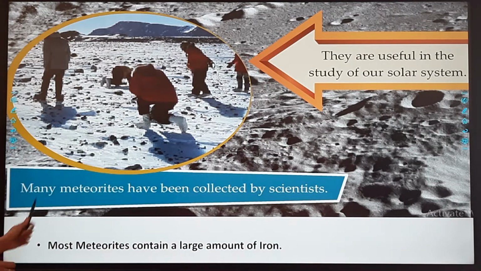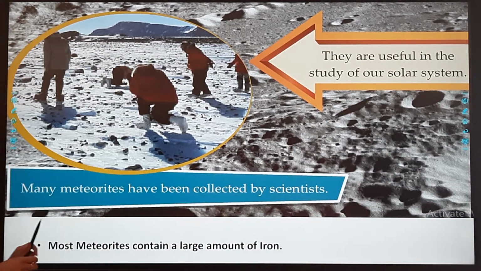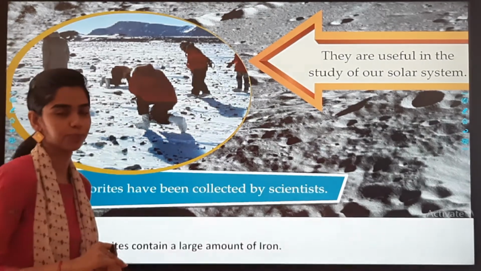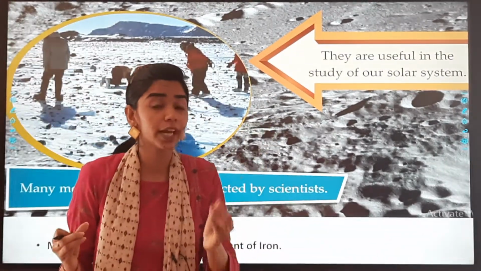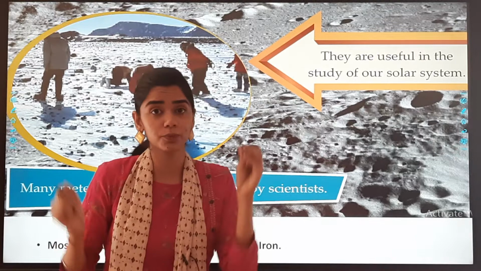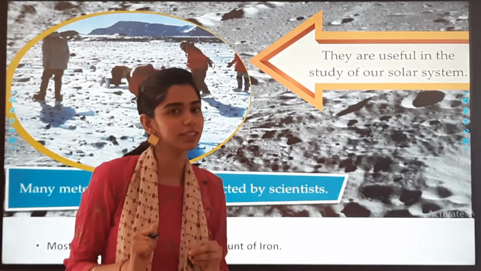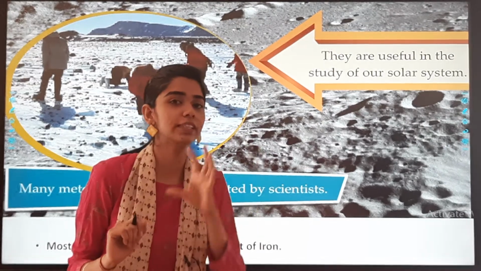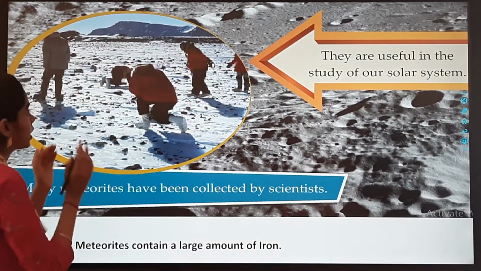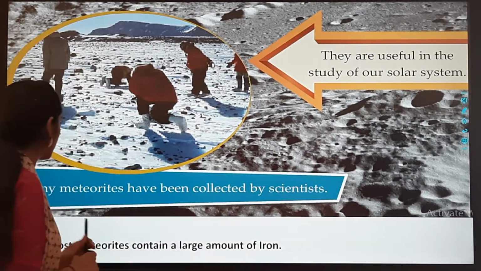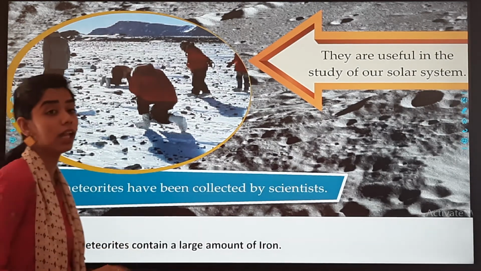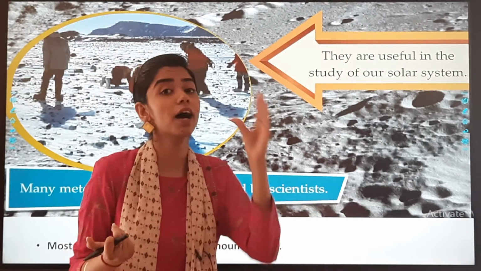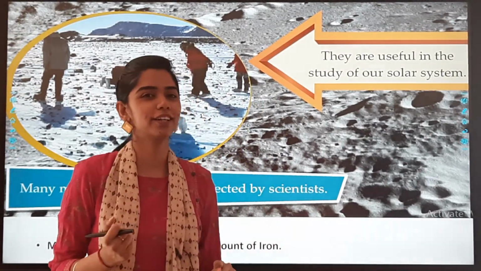Many meteorites have been collected by scientists. They are useful in the study of our solar system. Naturally, if we get something from space which hits the earth, what will the scientists do? They will do their research on it. So, scientists have kept these meteorites very carefully with them. Most meteorites contain a large amount of iron.